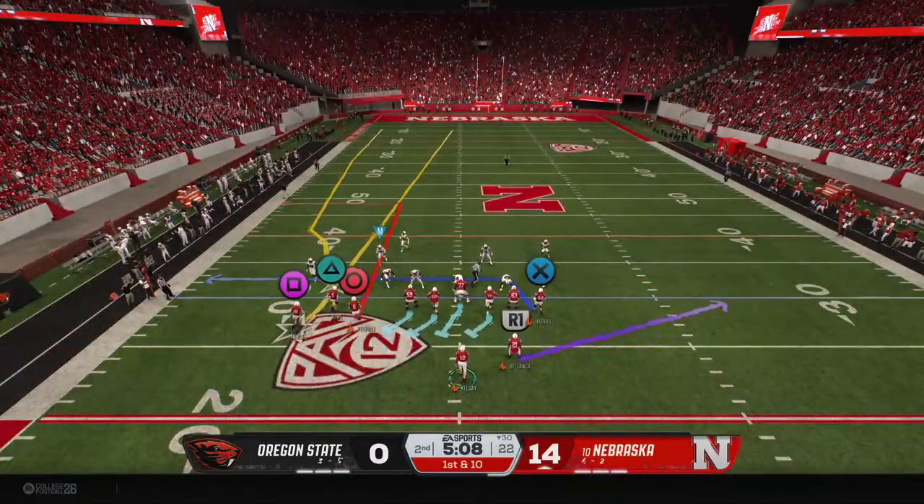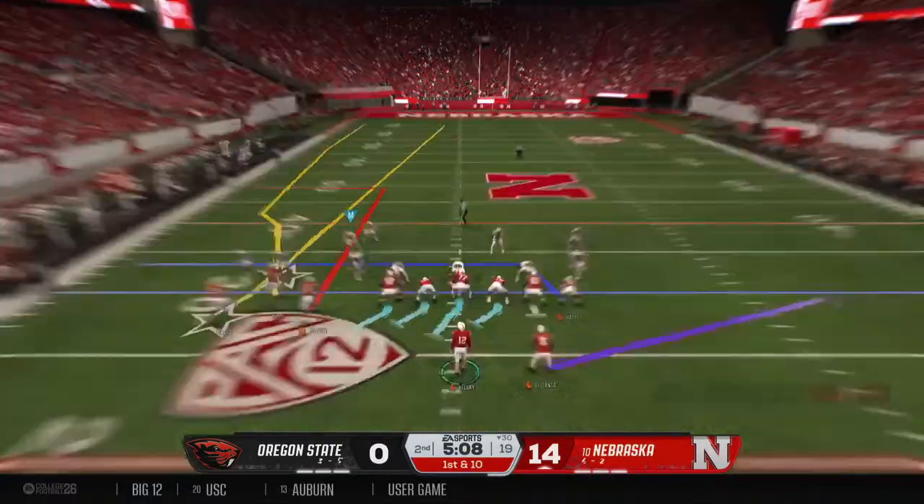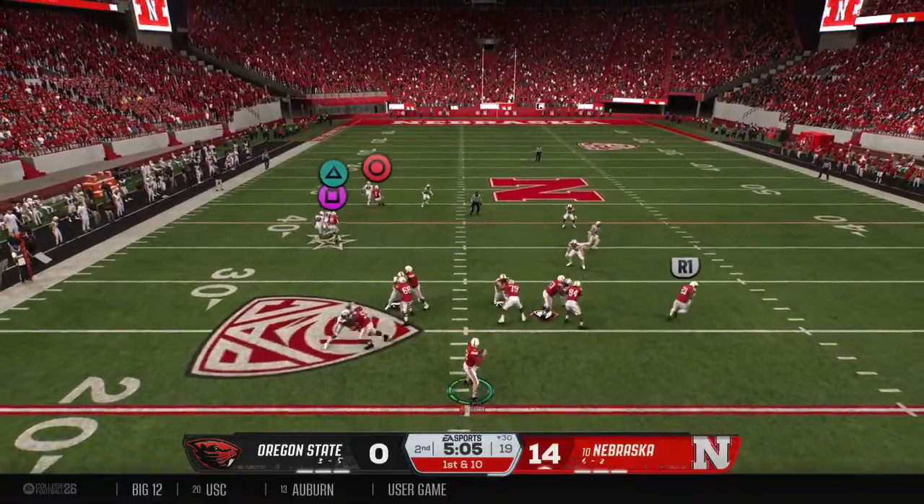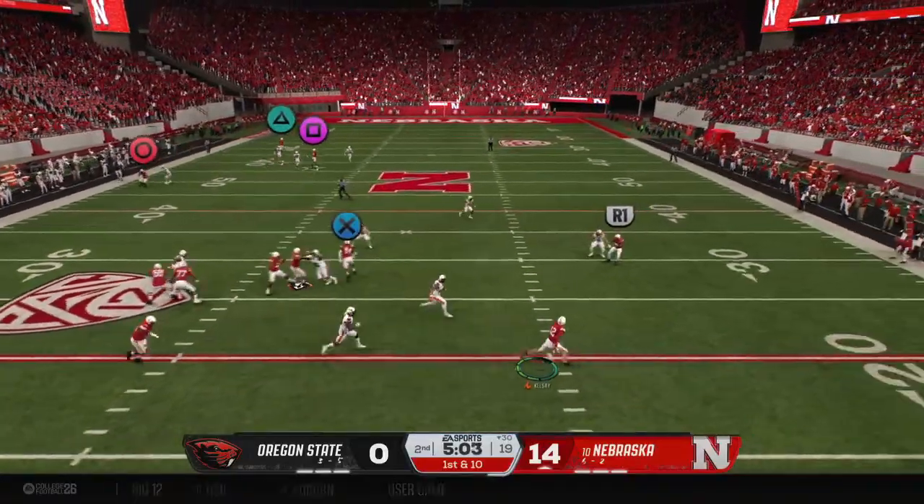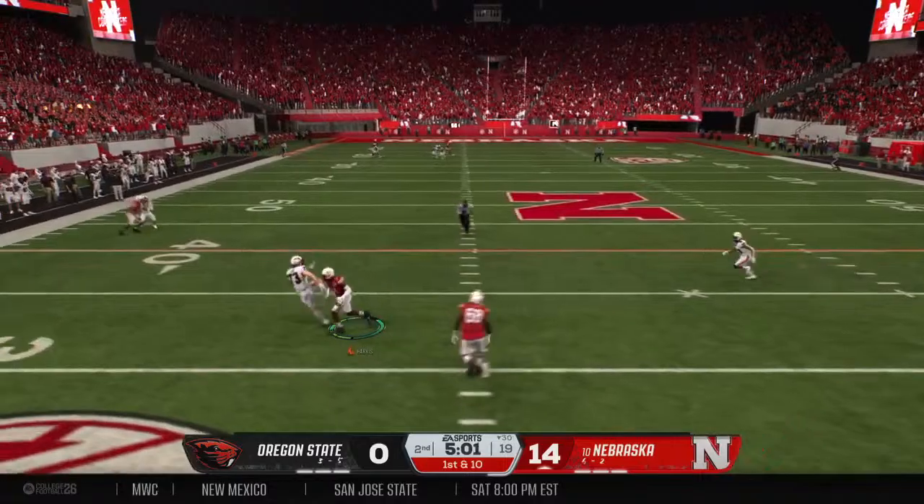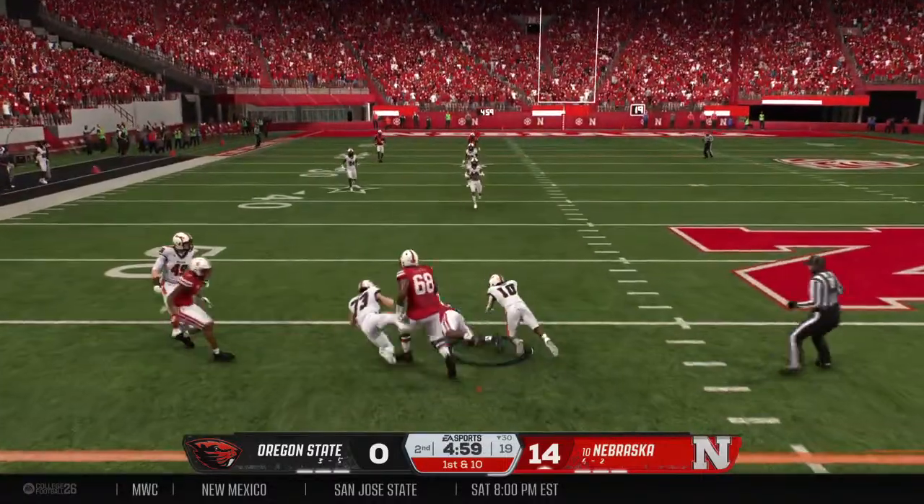The Cornhuskers ready to go back to work on offense. This has been exactly the way you draw things up, David. The offense has really been moving the football, and it's been great execution. They've done exactly what they wanted to do.